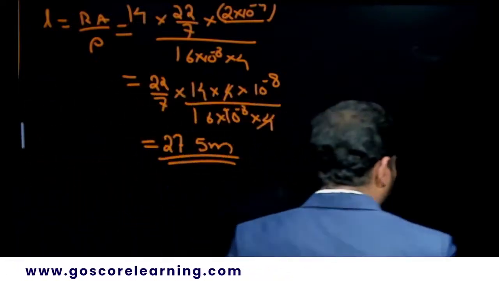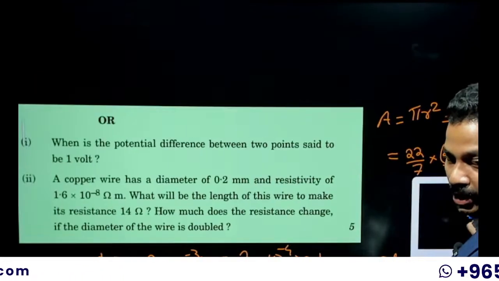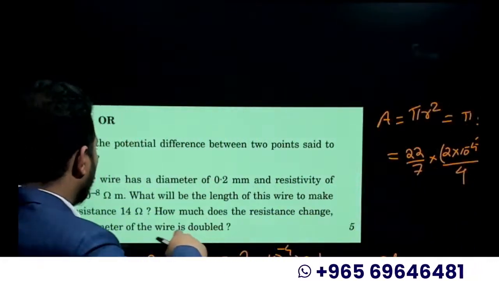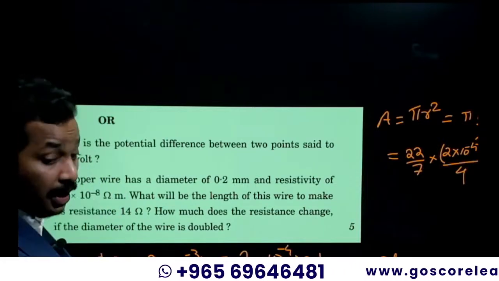One more question is there. What was the question? Let us keep this question over here. A copper wire has a diameter. No, that is done. How much does the resistance change if the diameter of the wire is doubled?